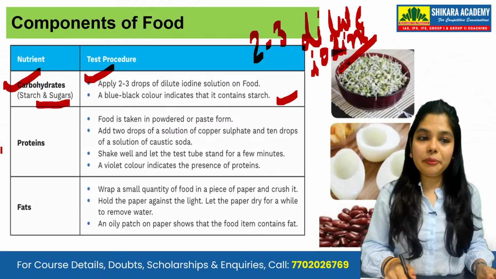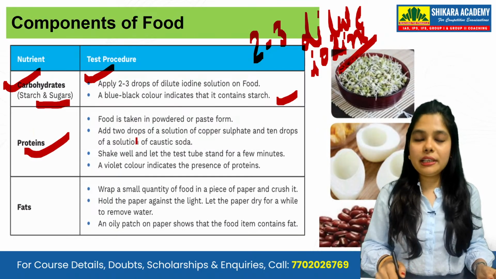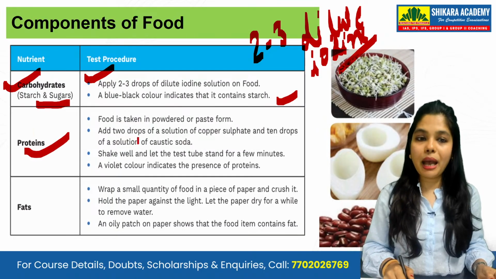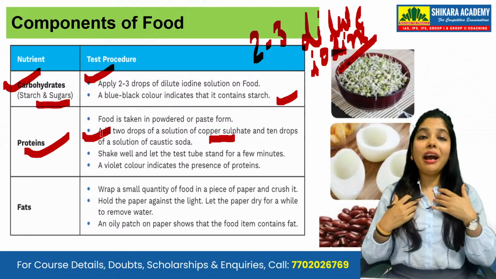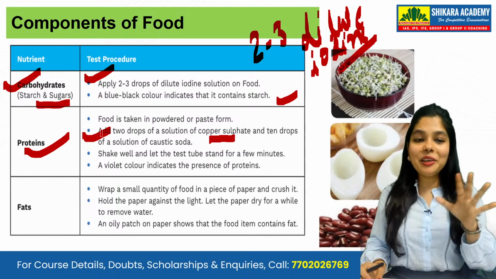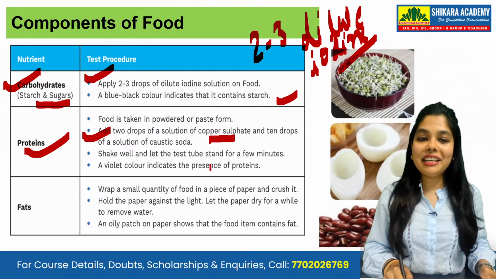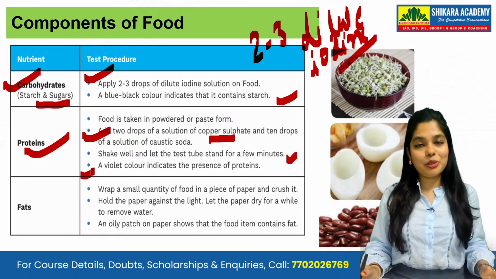Okay, protein. How will you know? Protein is taken in powder or paste form. Add 2 drops of solution of copper sulfate and 10 drops of solution of caustic soda, and shake well. Keep the test tube for a few minutes. A violet color indicates the presence of protein.